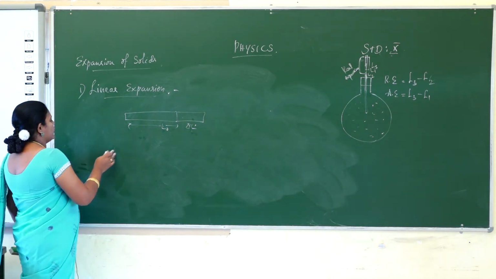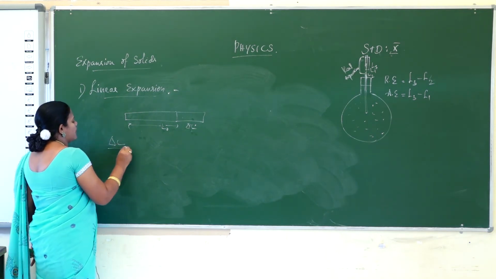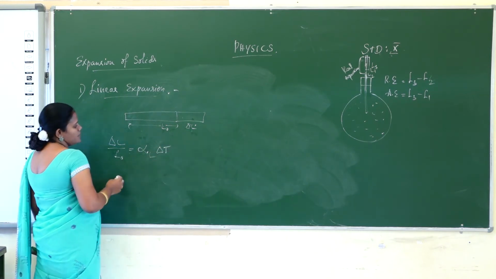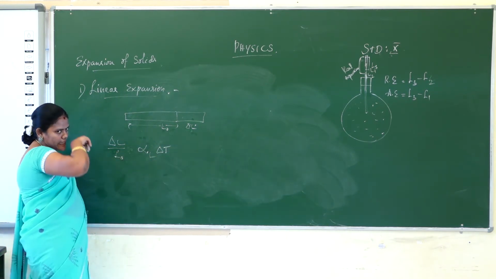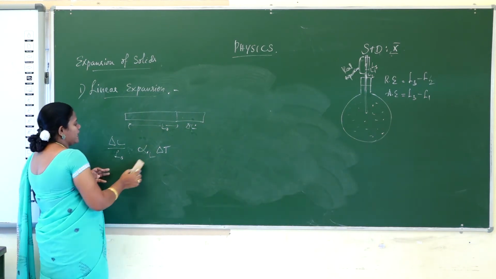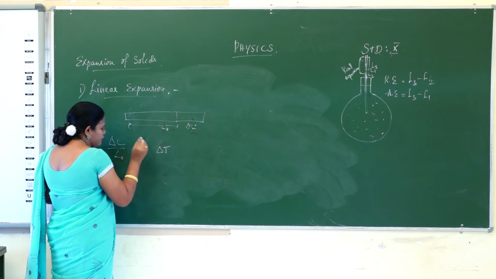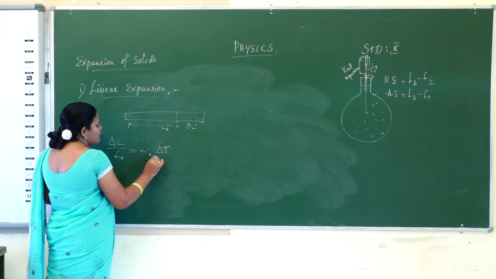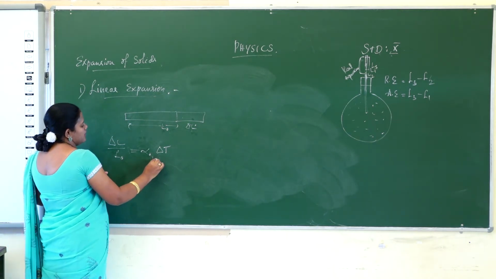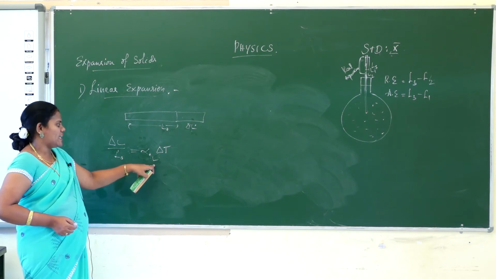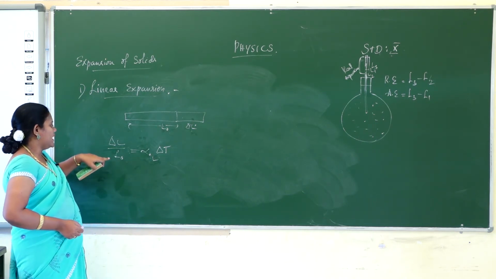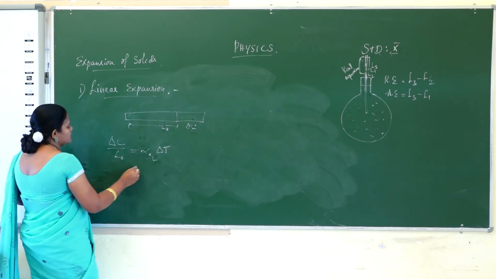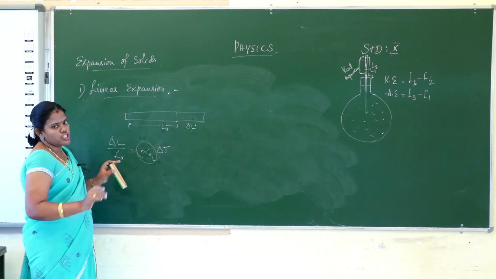Okay, so how will you calculate that? The formula: change in length by original length, del L by L0, is directly proportional to del T. To remove the proportionality, it becomes equal by introducing alpha L. So del L by L0 is equal to alpha L into del T, where alpha L is the coefficient of linear expansion and del T is the change in temperature.